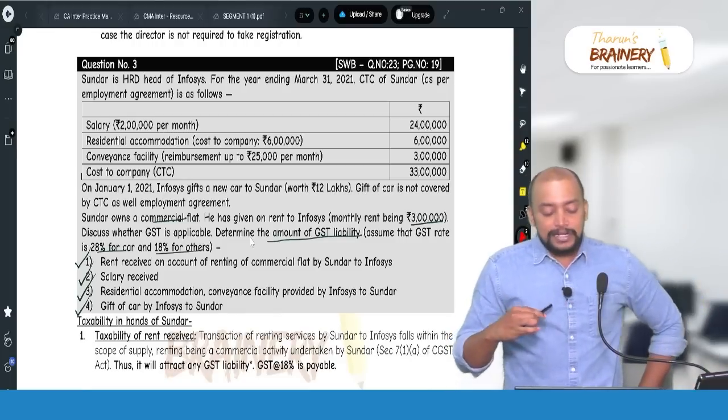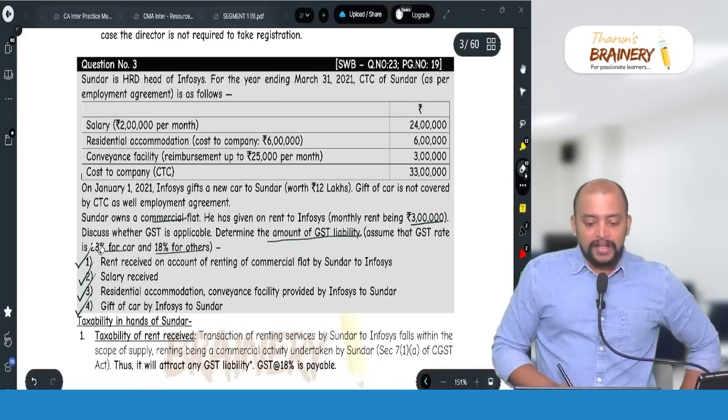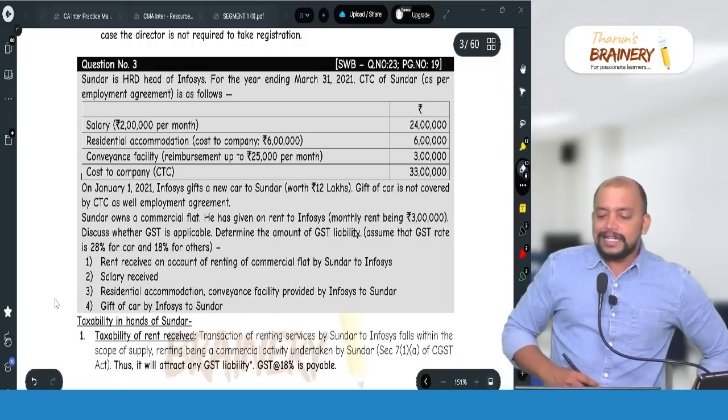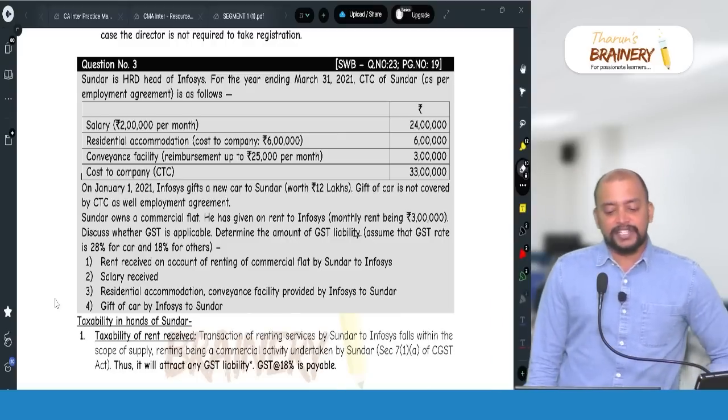Then question number 3: Sundar is HRD of Infosys. For the year ending March 31st, 2021, the CTC of Sundar as per employment agreement is as follows.